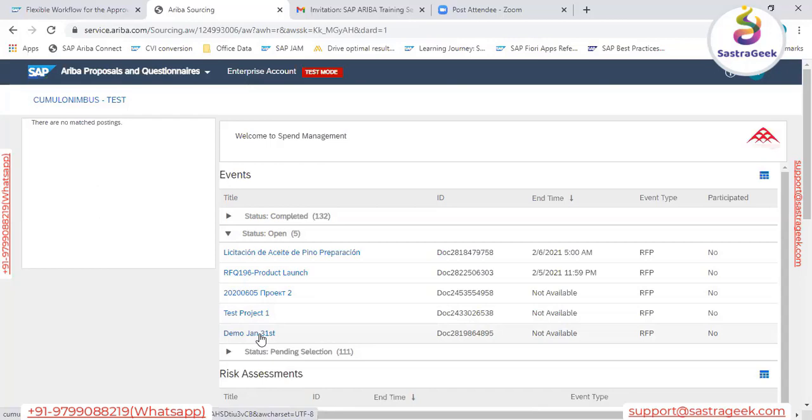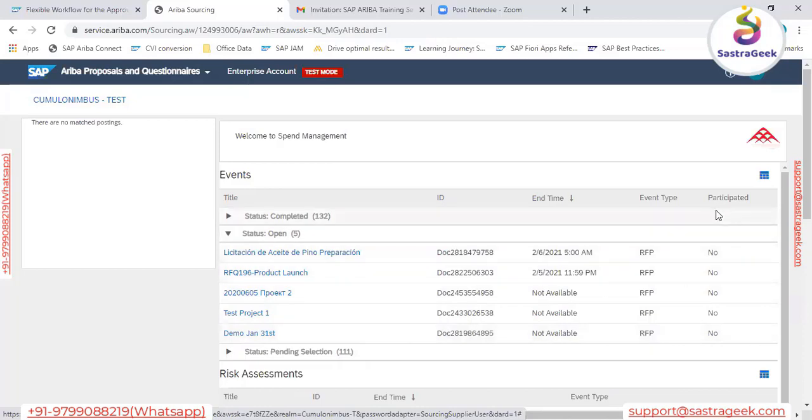He can also see some basic information here, including the timing. In our case it is showing as not available, because if you remember, yesterday we paused our sourcing event. Once we rerun our sourcing event, it will display that timing. Along with that, they also have information about the event type, whether they are going to participate in an RFI, an RFP, or an auction. This information is also available to the supplier.